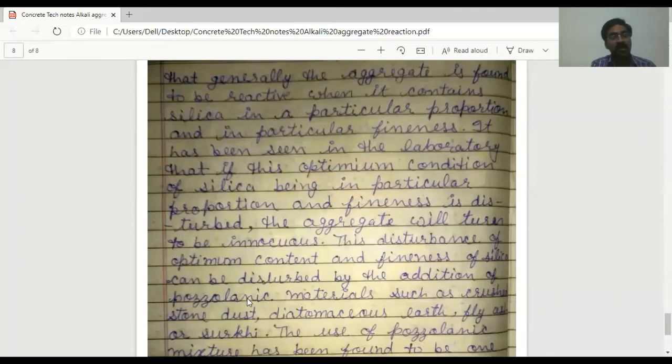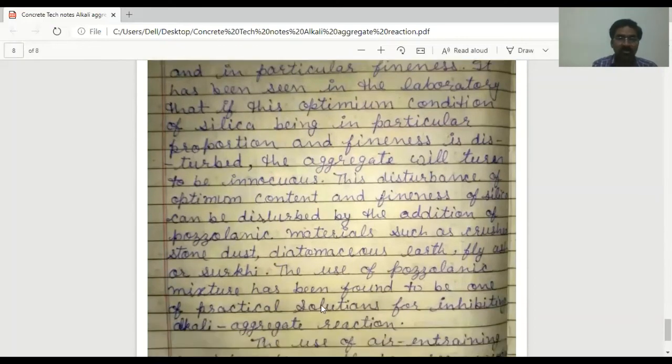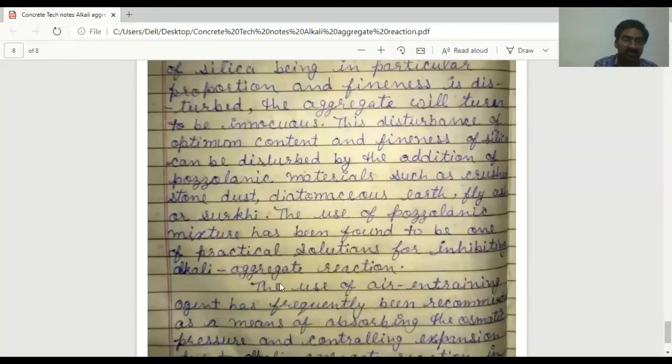Pozzolana or pozzolanic material is also a siliceous material. So by the use of pozzolanic material, we disturb the proportional concentration and fineness of silica contained in aggregate, such as pozzolanic material or crushed stone dust, fly ash or surkhi. The use of pozzolanic mixture has been found to be one of the practical solutions for inhibiting alkali aggregate reaction.